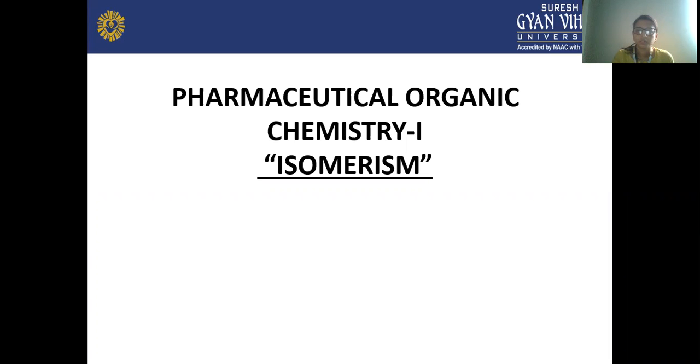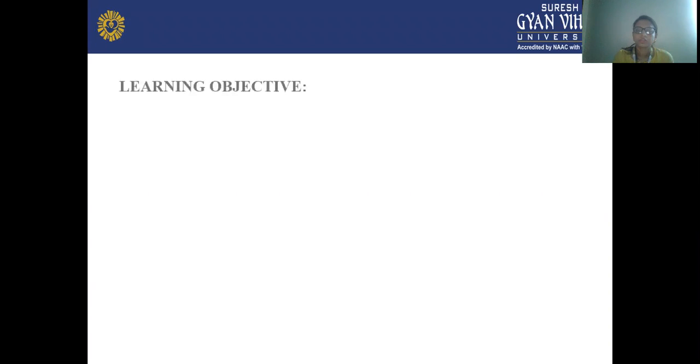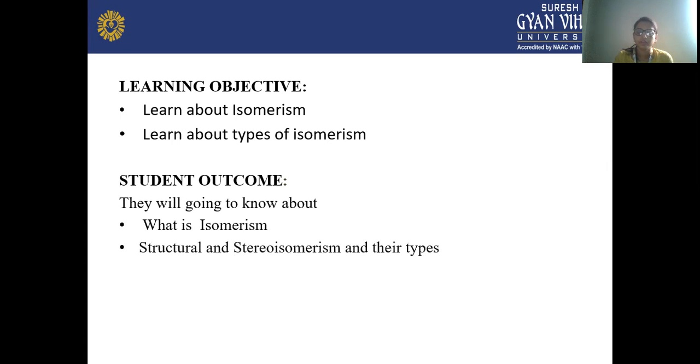Today's subject is Pharmaceutical Organic Chemistry Part 1, which comes in your second semester, and the topic is isomerism. Here the learning objective is to learn about isomerism and the types of isomerism. The student will know the definition of isomerism, its types, structural isomerism and stereoisomerism, and their types.